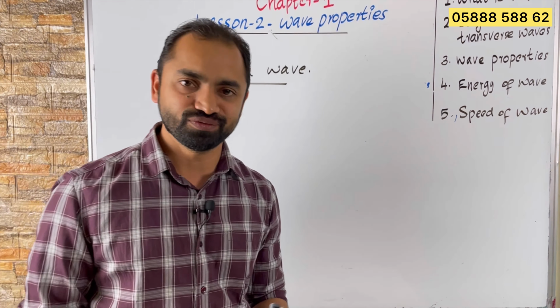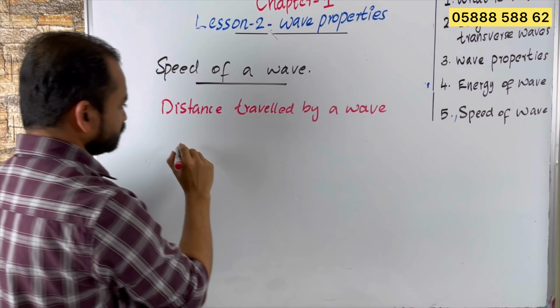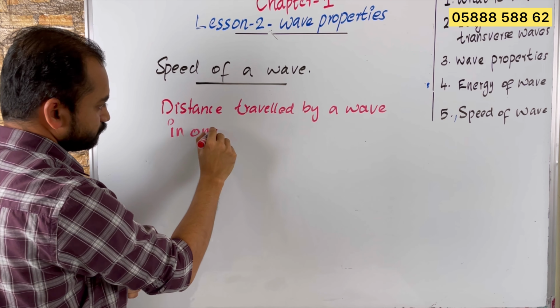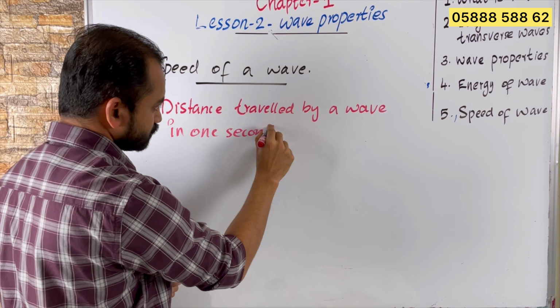So speed of a wave is the distance traveled by a wave in 1 second, which is called the speed of that wave.